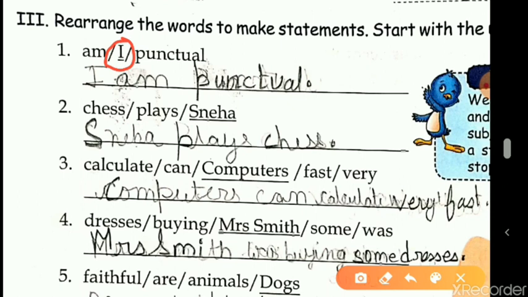So we will arrange the words. Now students, one more thing to remember: when you are arranging the words in proper order for a sentence, you need to count the words.